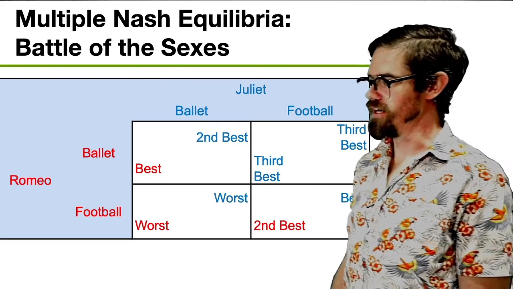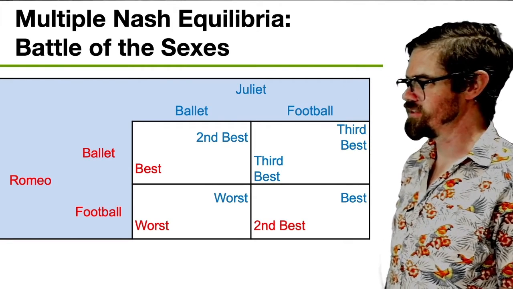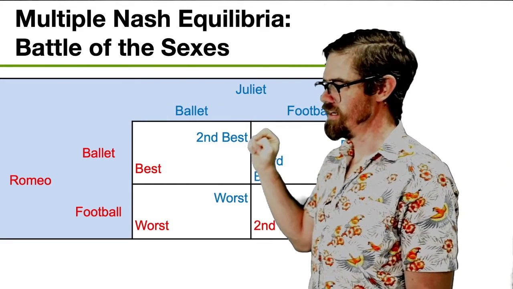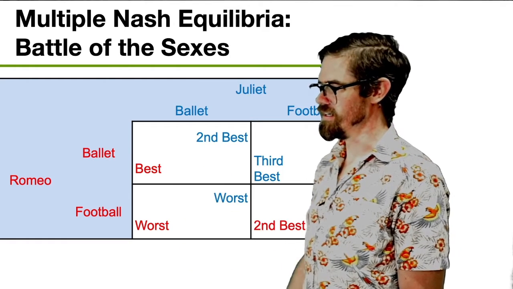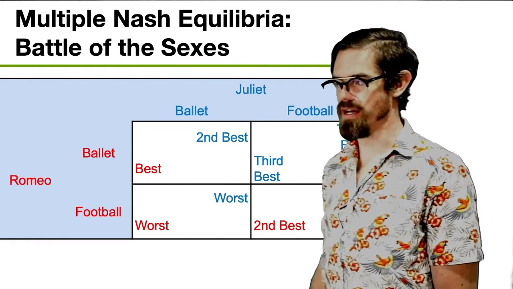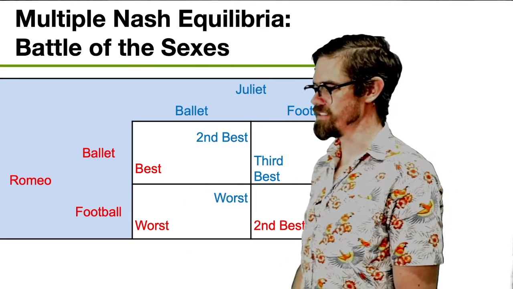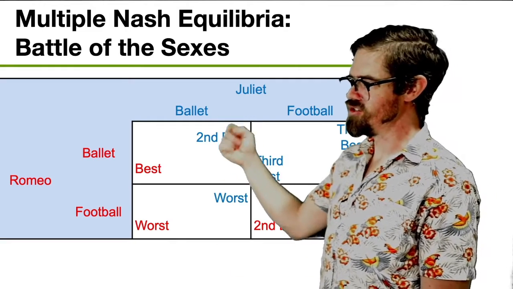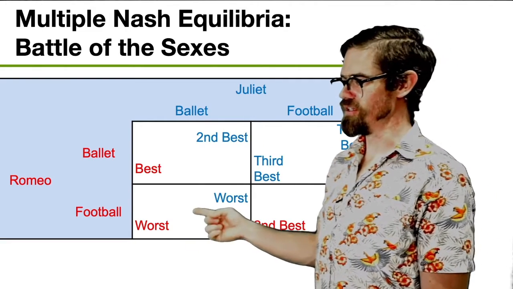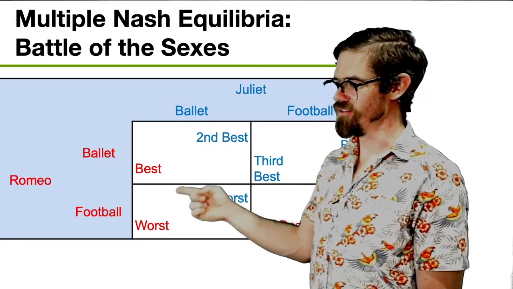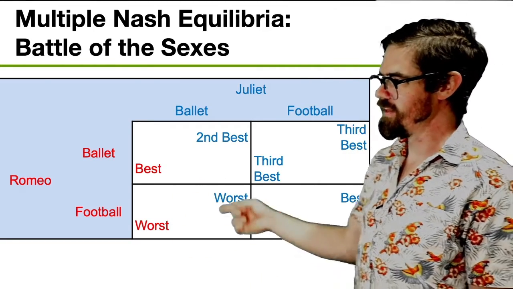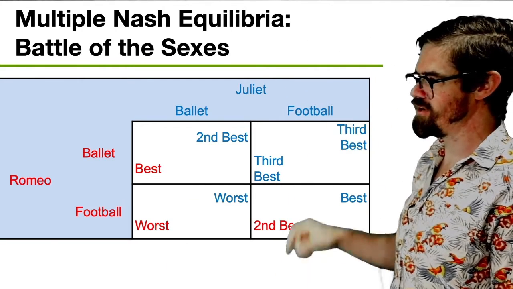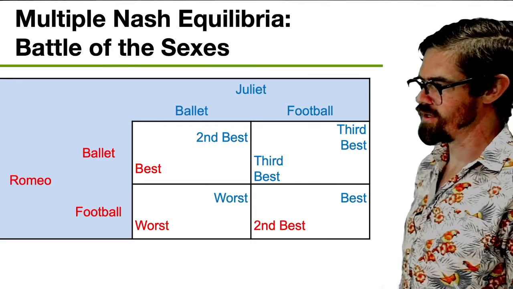Okay, so let's start off and see what their best responses are. So let's suppose Juliet chooses ballet. Well then, of course, Romeo also wants to choose ballet. It's his favorite, and he wants to be with her, so that's his best outcome. He would be the worst off if he chose to go to the football game when Juliet went to the ballet. He would go to his least favorite thing and also not be with his love. So if Juliet chose ballet, he'd want to choose ballet. If Juliet chose football, then in that case, Romeo would want to also choose football.